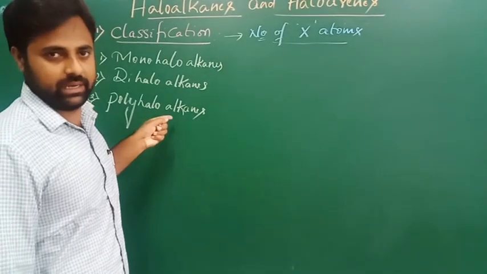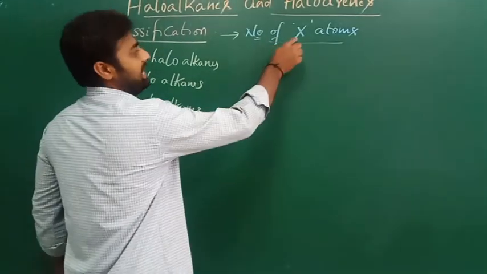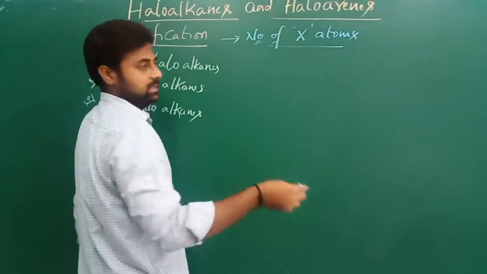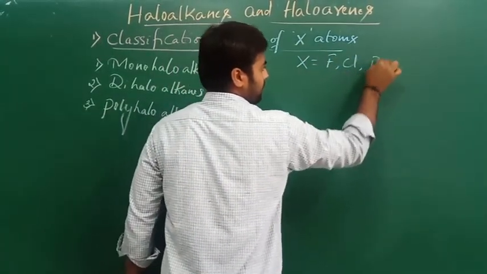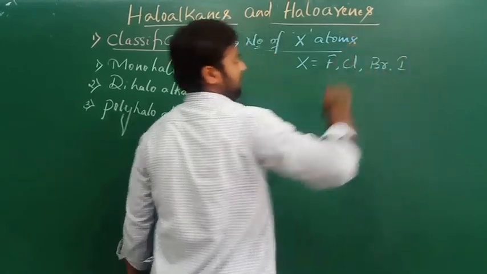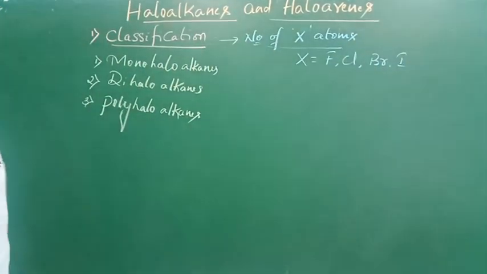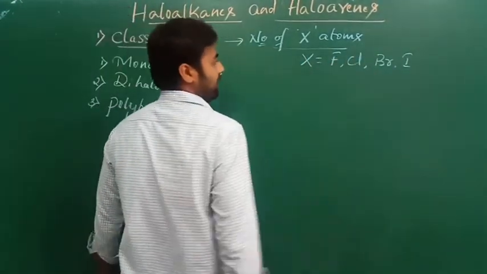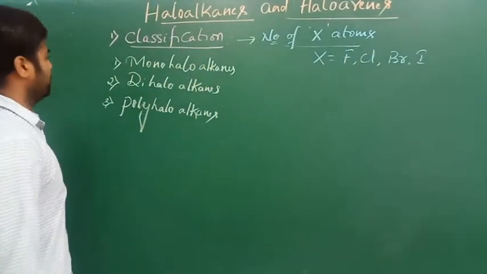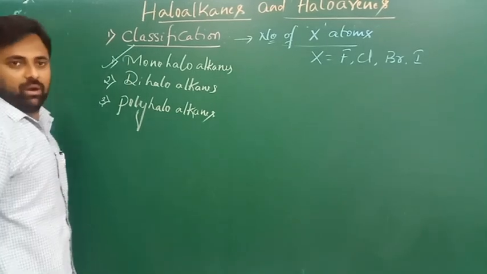Here, X represents halogens, such as chlorine, bromine, and iodine. So X represents the general symbol for these halogens.